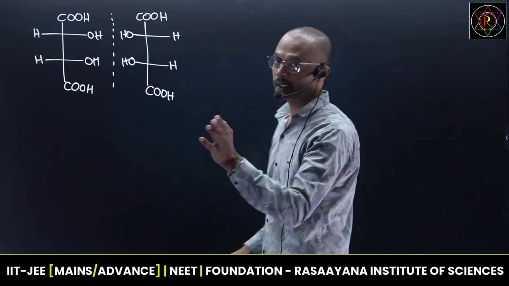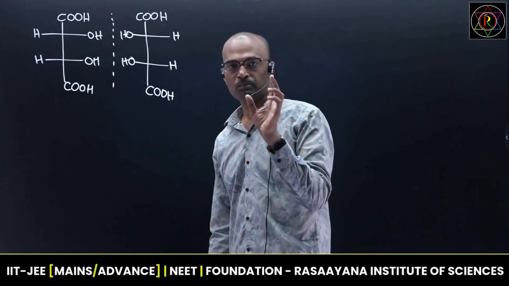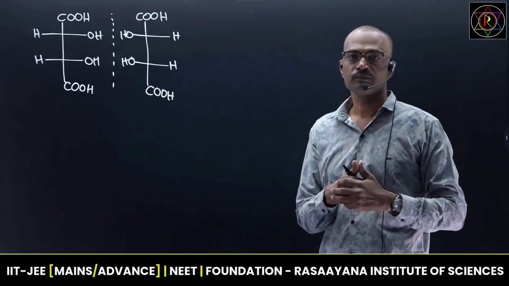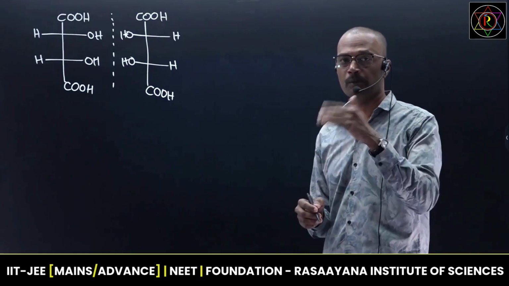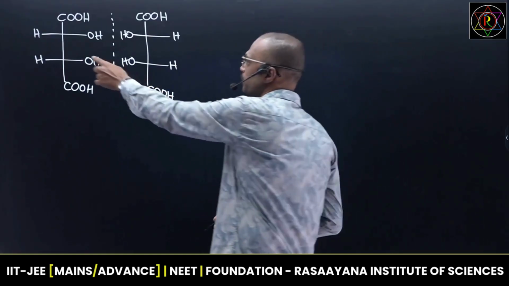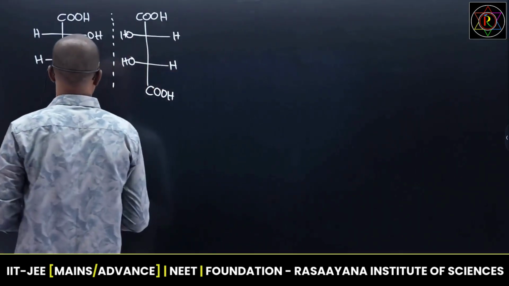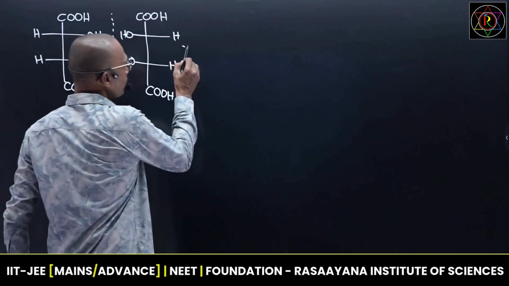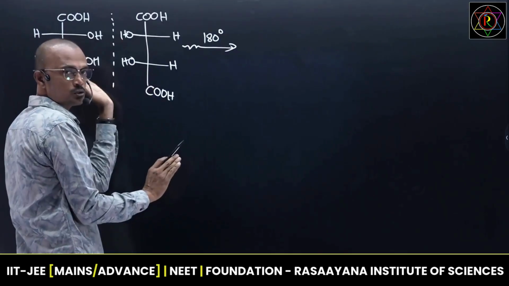So generally you people will think that enantiomer is nothing but mirror image. Mirror image is not enantiomers every time. You need to have some proper orientation with respect to the molecule, and they should have proper connectivity and proper symmetry elements. Okay, based on that particular concept we can say whether they are enantiomers or not. So first thing, symmetry. If a plane of symmetry is there, the mirror image is optically inactive. Right. So first you take two stereoisomers, whatever is given, try to take the image, rotate the image by about 180 degrees in plane. You need to rotate like this. This is the image of this molecule.